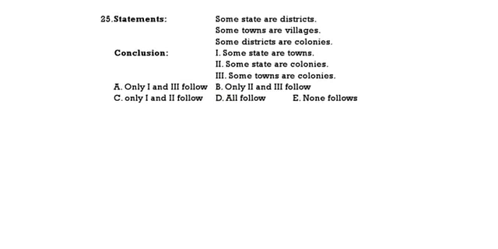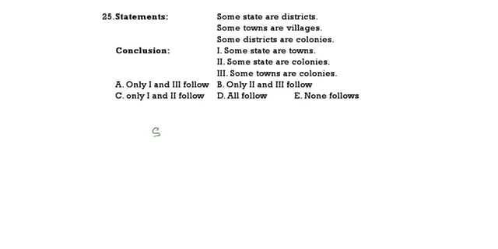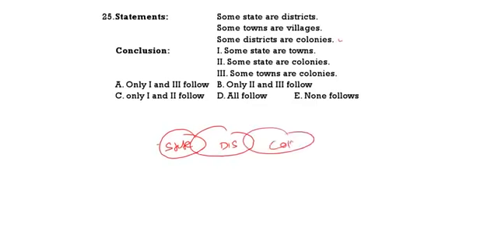25. Some state or district. Some districts are colonies and some towns are villages.